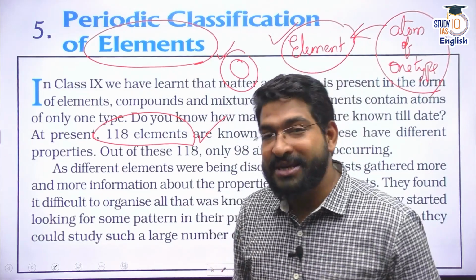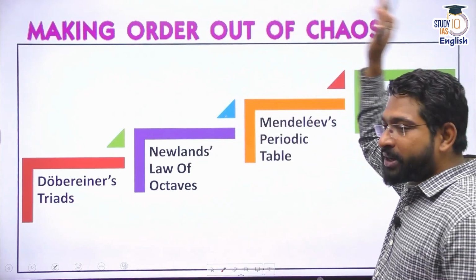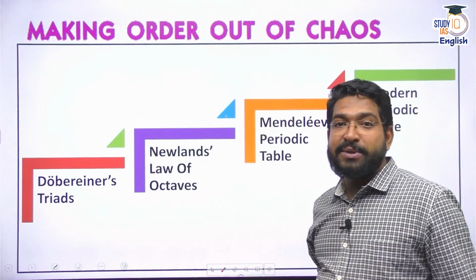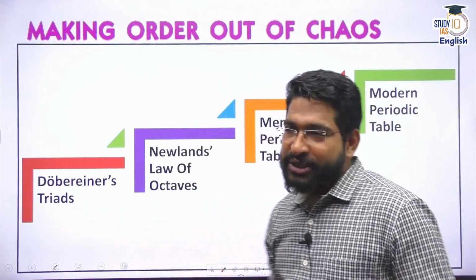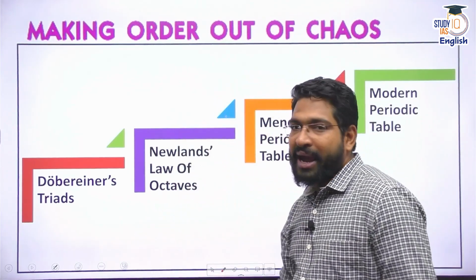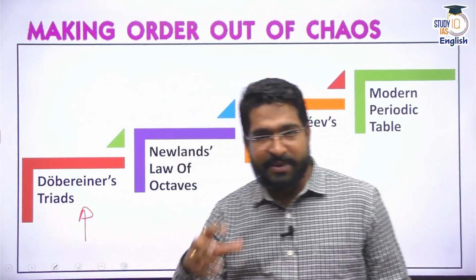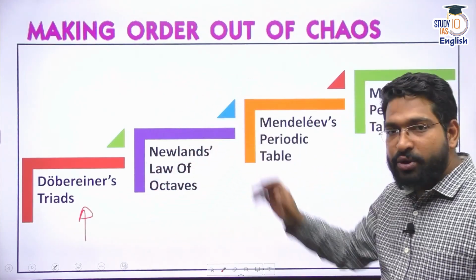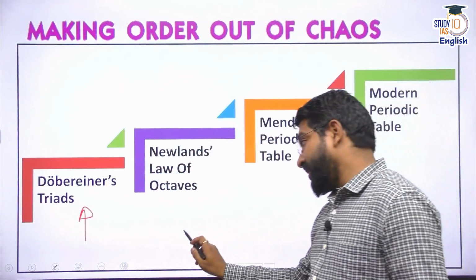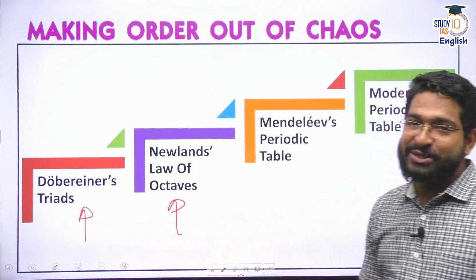So what are we going to discuss in this chapter? We are going to discuss the journey of making order out of chaos of different elements. So how have we developed the modern periodic table? Initially, scientists like Dobereiner gave different laws. He simply classified them as triads. From Dobereiner's triads to Newlands' law of octaves. Again, a very non-scientific idea, but quite effective. We'll talk about Newlands' law of octaves.